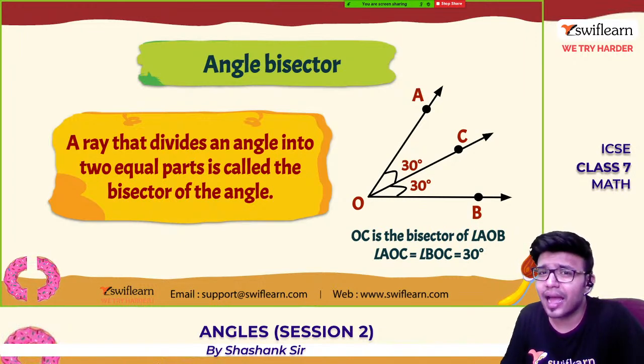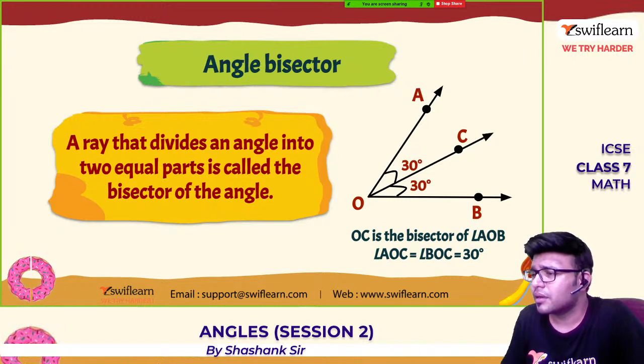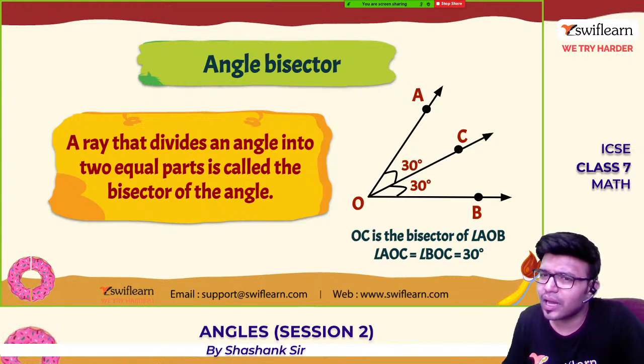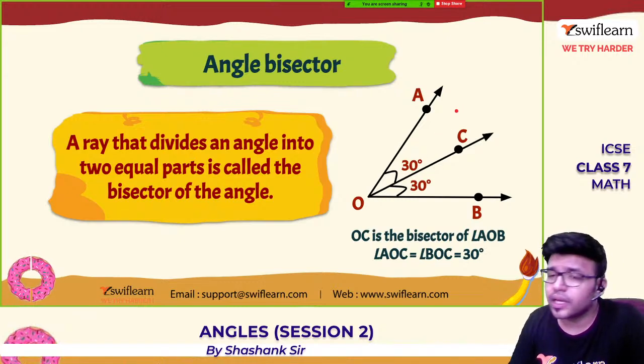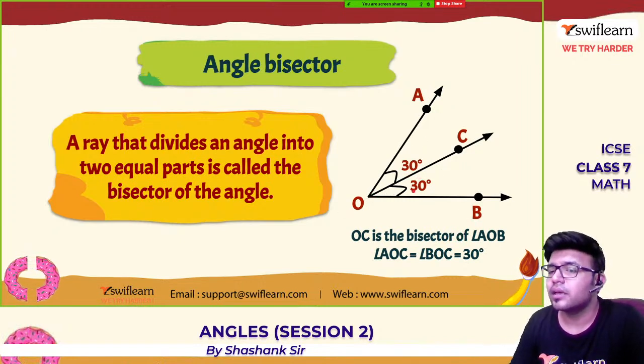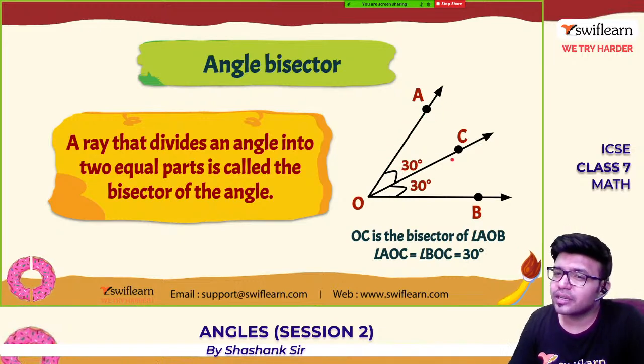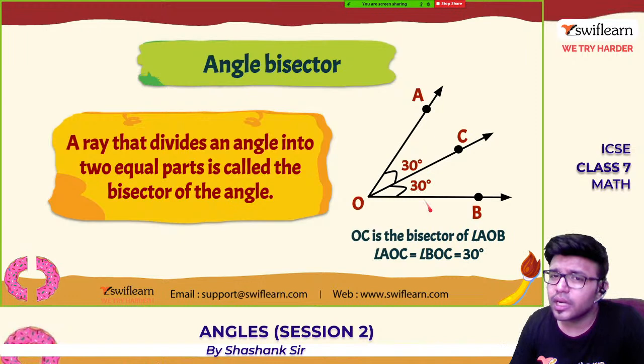So next thing is angle bisector. Okay, a ray that divides an angle into two equal parts is called an angle bisector. A ray which divides an angle into equal angles or equal parts is called a bisector. Look, OAB is an angle which is equal to 60 degrees. Now OC is a ray, it is dividing BOA in two equal parts, 30 and 30. So AOC and COB are equal to 30 degrees. So this OC is called the angle bisector.